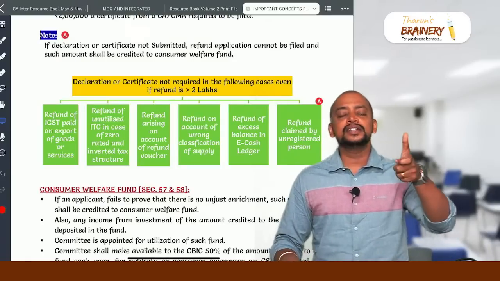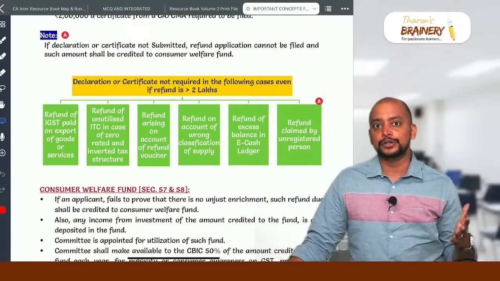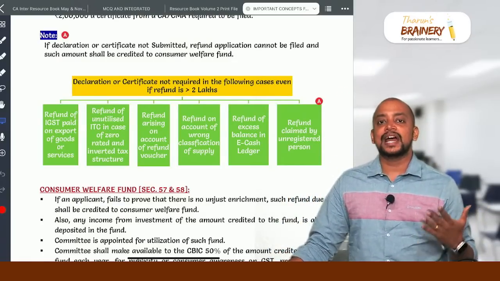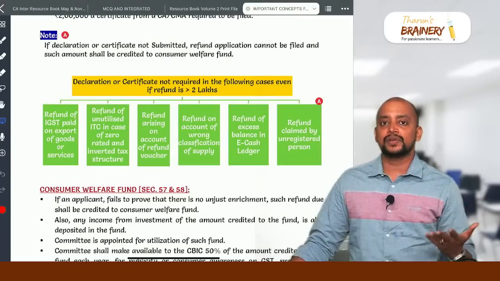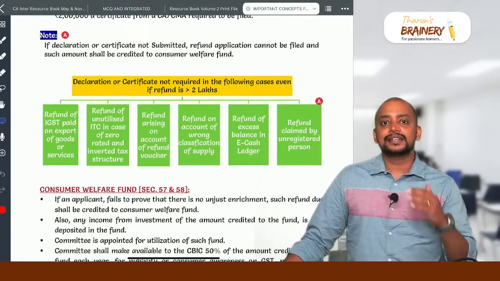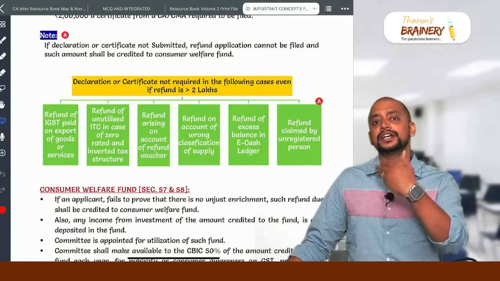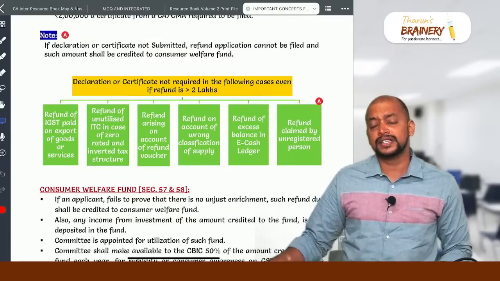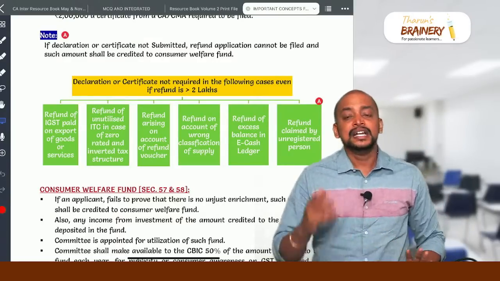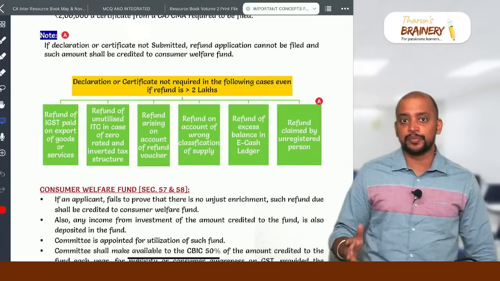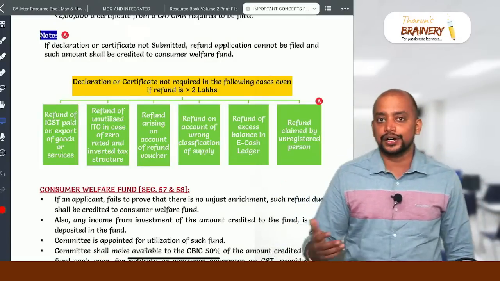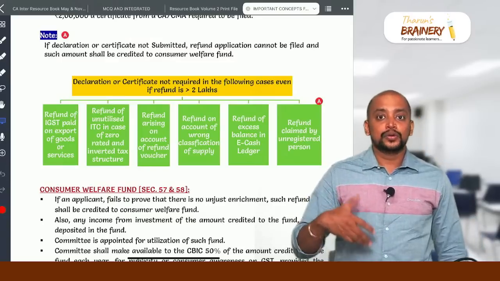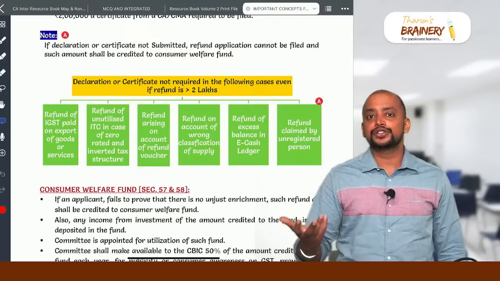Then there is one important amendment here related to how the refund will be claimed by the unregistered recipient, and in what situation the refund will be applicable. Say the supplier can issue a credit note. The supplier has raised the invoice and the supplier cancels the transaction, or the recipient cancels the transaction. In any case, the supplier can issue the credit note to the recipient, but the supplier could not issue the credit note, or the supplier could issue a credit note but the time limit for issuance of the credit note is over.